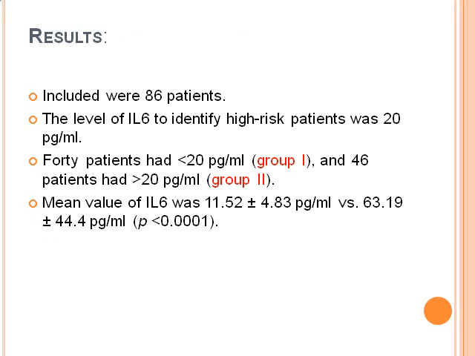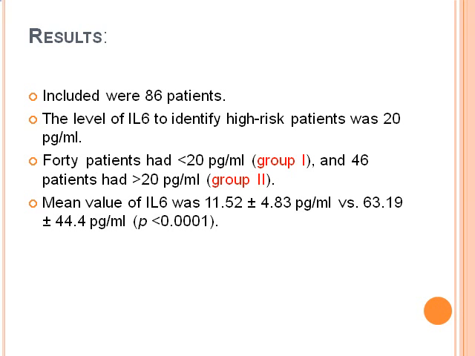We studied a total of 86 patients, which we divided into two groups. We took an IL-6 value of 20 picogram per ml as the cutoff, less than 20 or more than 20. Group 1 has interleukin-6 less than 20 picogram per ml, and group 2 has more than 20 picogram per ml. So we want to know, if interleukin is high in group 2, compared with group 1, what are the